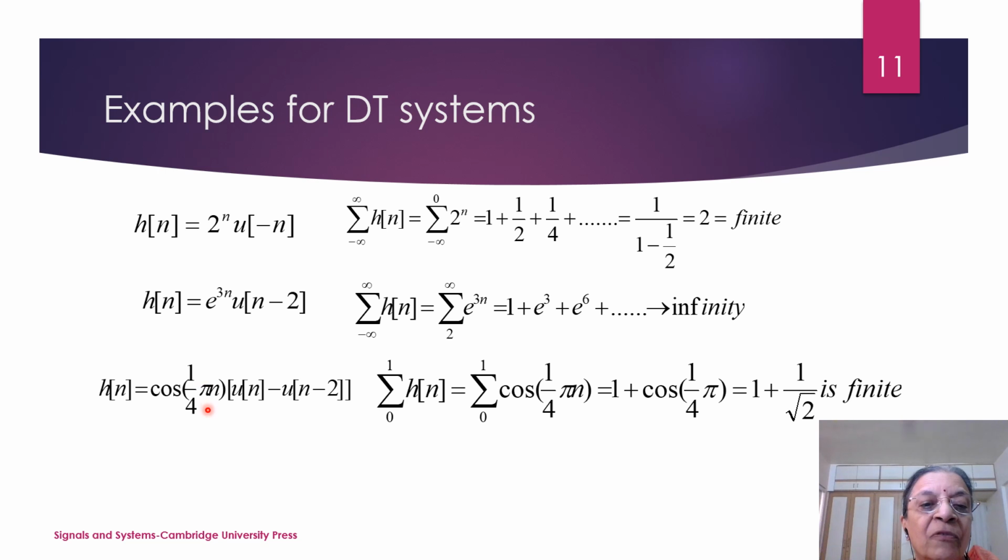h[n] is equal to cos of 1 by 4 pi n u of n minus 2. So I can write it as summation from 0 to 1 of cos of 1 by 4 pi n, which is 1 plus cos of 1 by 4 pi, that is 1 plus 1 by root 2. This is also finite because it exists only due to u of n minus 2. So it is existing for n equal to 0 and n equal to 1. From n minus 2, that means from 2 onwards, it is equal to 0.